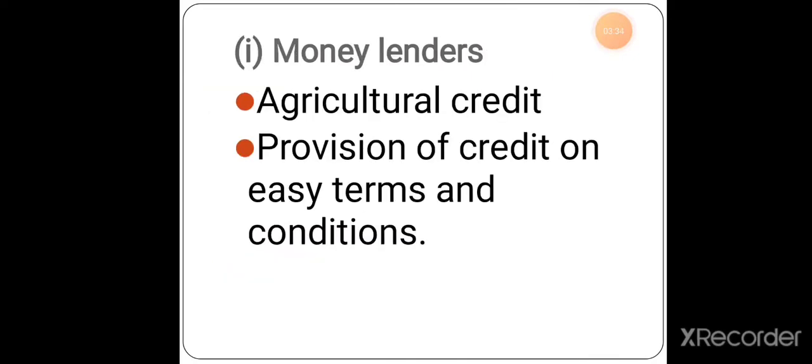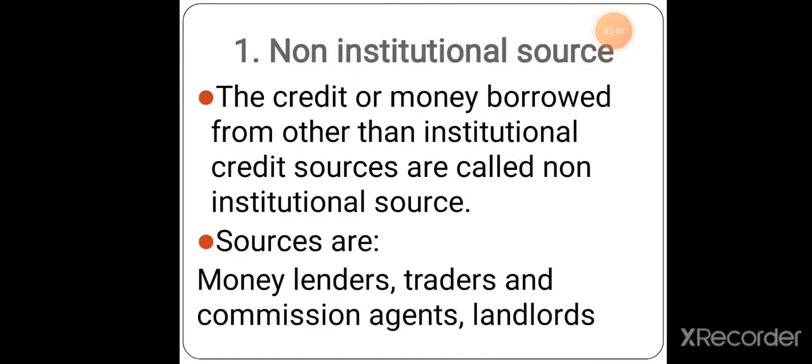So the first one is the money lenders. Majorly, under everything, the institutional source and the non-institutional source, first and foremost priority is given to agriculture. Agricultural cultivation, or purchasing any kind of new things, all these are prioritized.